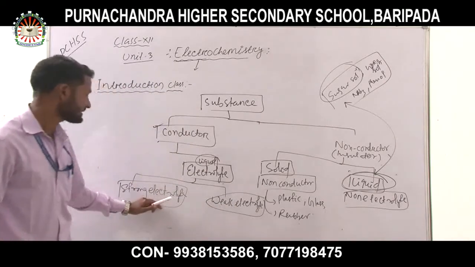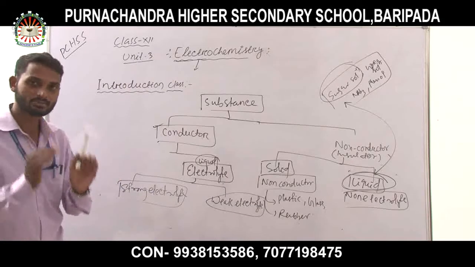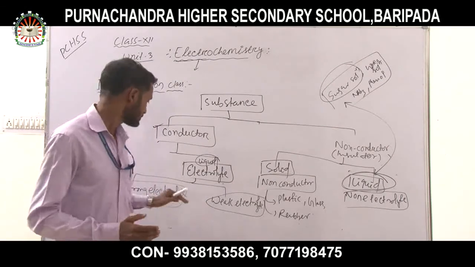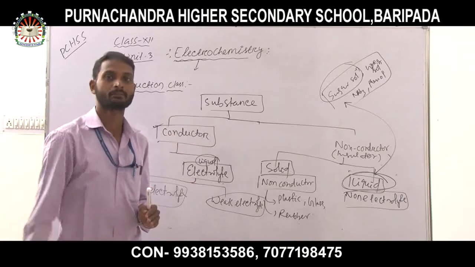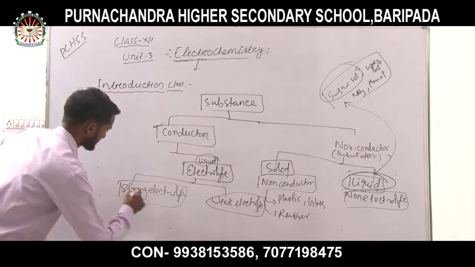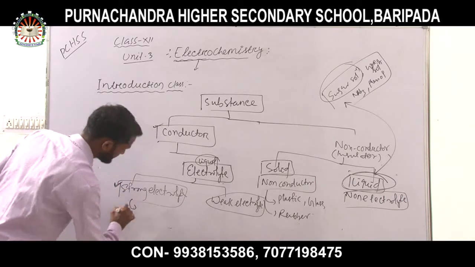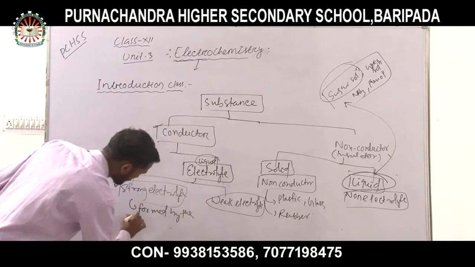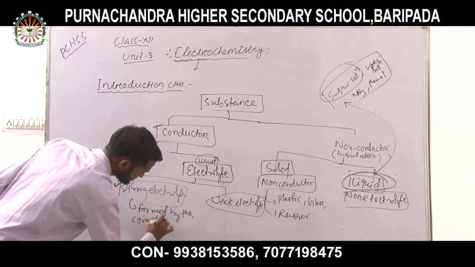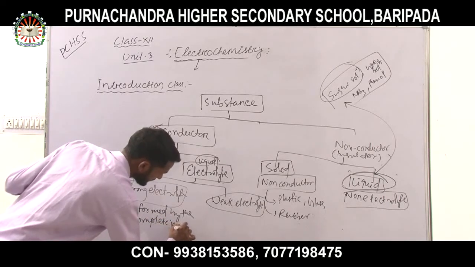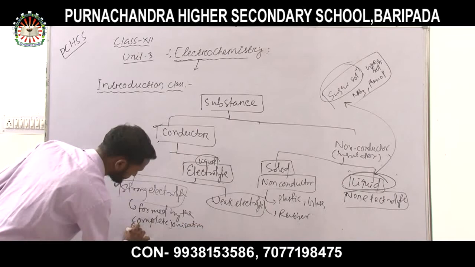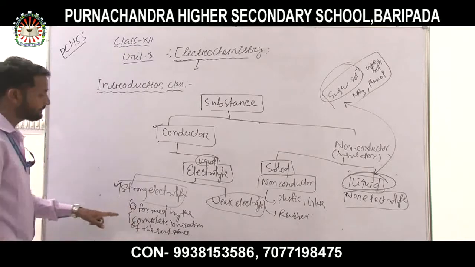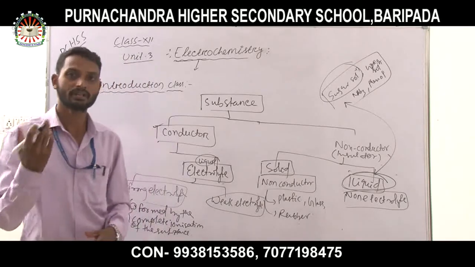But in a strong electrolyte, the substance is completely ionized. Strong electrolyte means it can strongly conduct the electric current. A strong electrolyte is formed by the complete ionization of the substance, so complete ions are formed, due to which the electric current can pass easily.